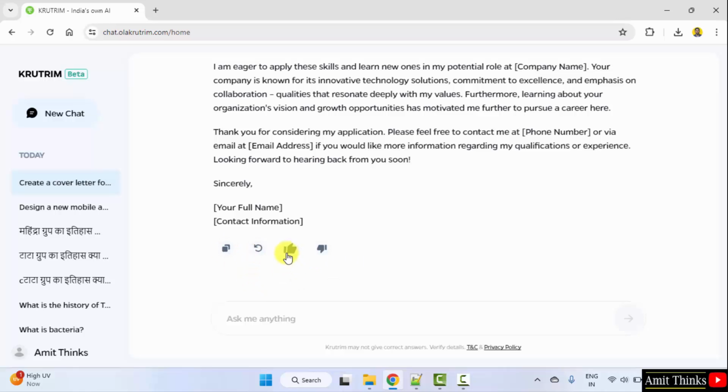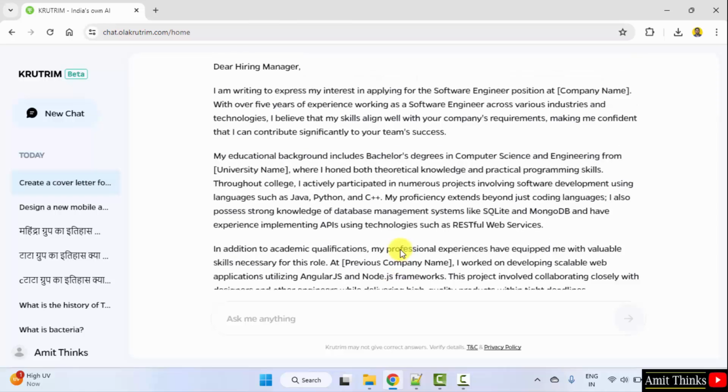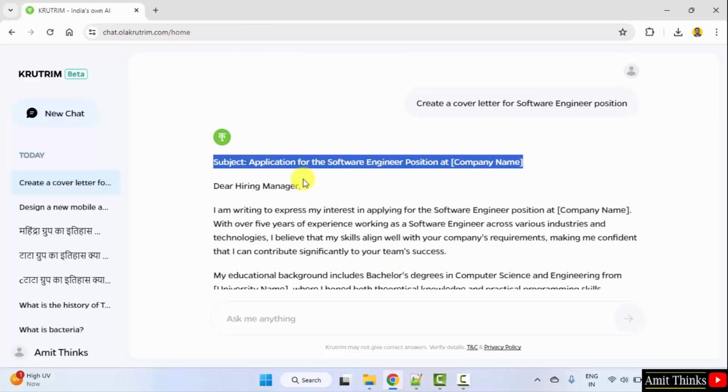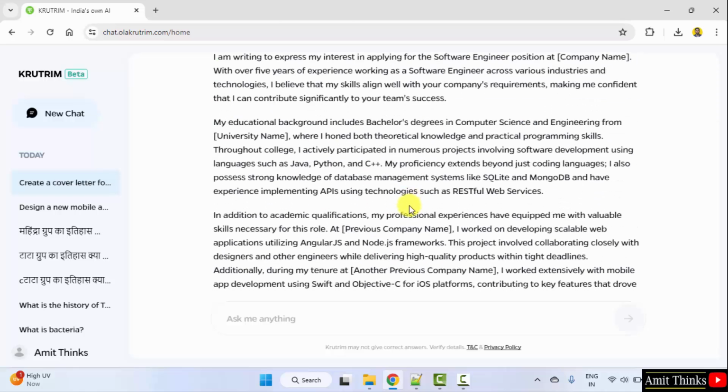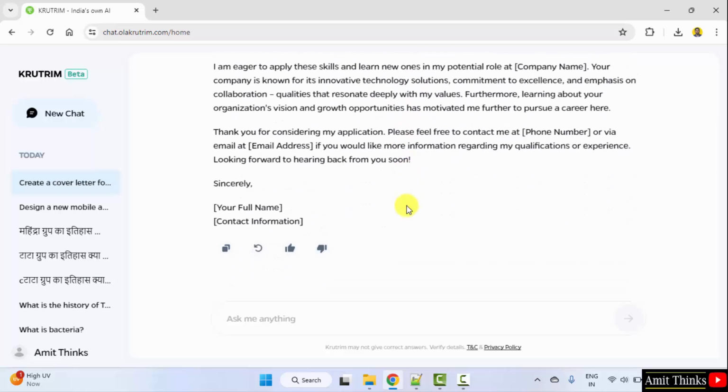Regenerate the response. If you liked it, click here. If you did not like the response, click here. So these responses would go to the Krutrim AI as a review. Okay, here was the subject. Okay, so in this way guys, you can easily generate a cover letter with Krutrim.